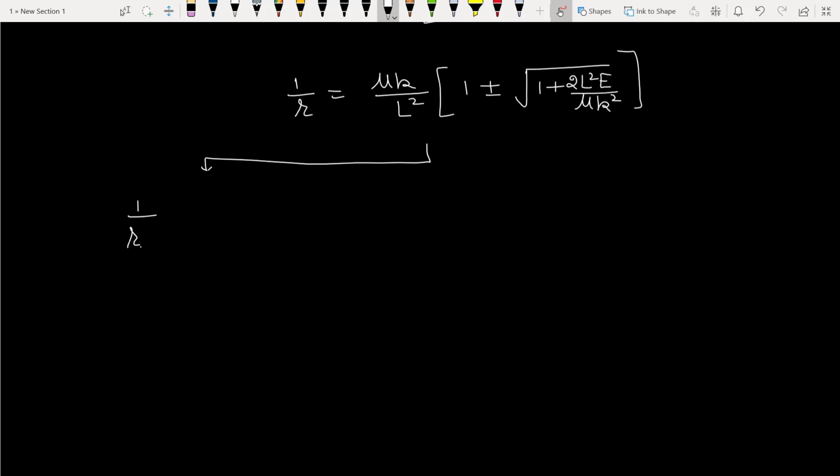First, 1 by r minimum. r will be minimum when this value is maximum, so it is the term with the positive sign.